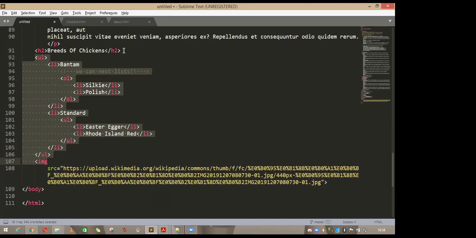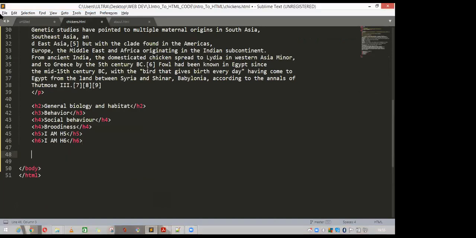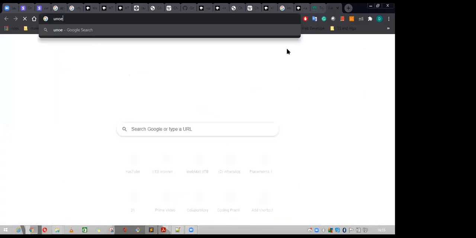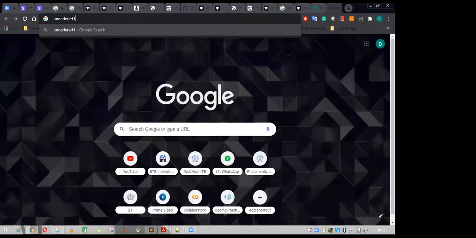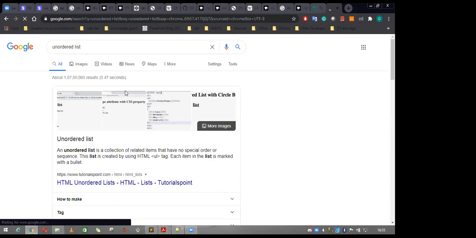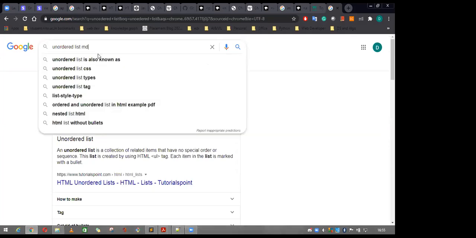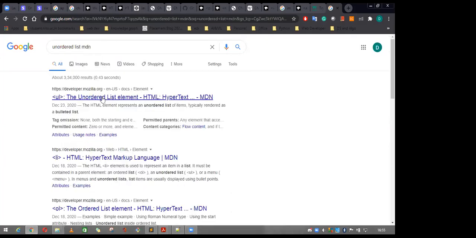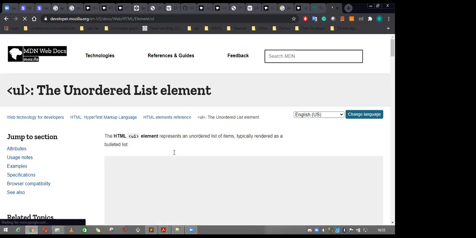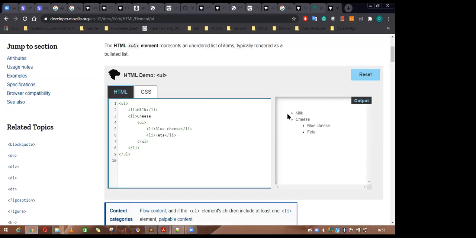So to create a list, you can write here at the bottom of this one. Just check how to create an unordered list, and search how to create an unordered list. So here you go and search MDN, Mozilla Development Network. Basically I'm using this one only. See, the HTML UL element represents an unordered list of items. So here you can see this is the unordered list.